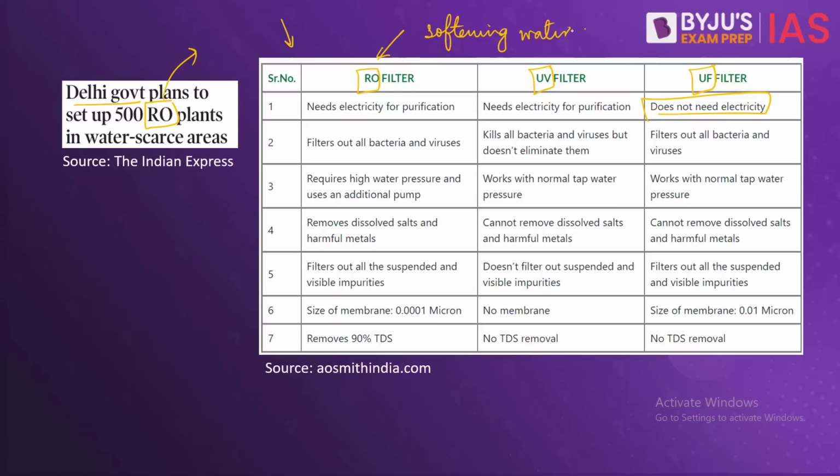The UV filter does kill the bacteria and viruses, but it does not eliminate them. Whereas the UF filter can filter out these pathogens. Also, please note that ultraviolet filtration technology uses UV radiations for killing these pathogens, whereas the RO technology and the UF technology use membranes for filtering out the water.